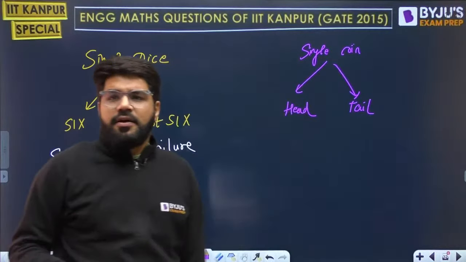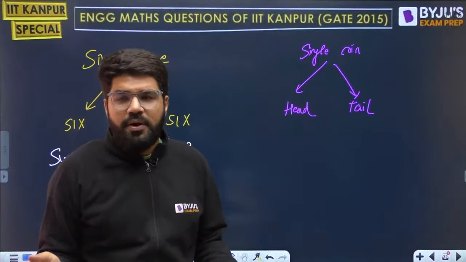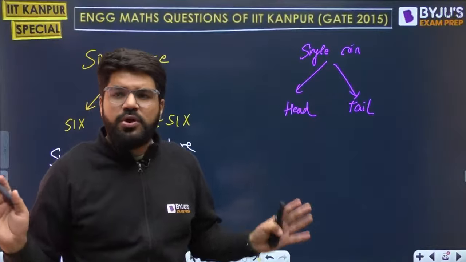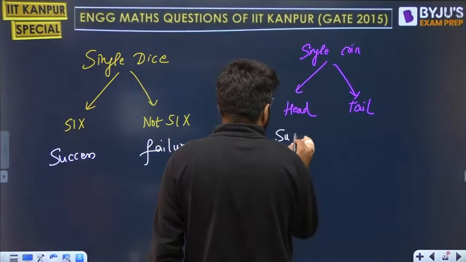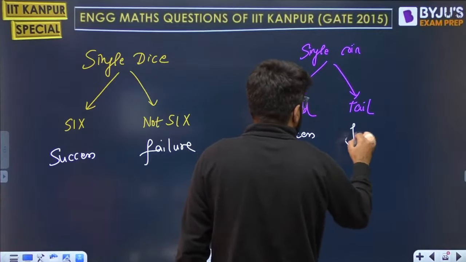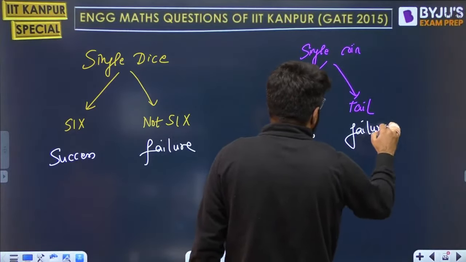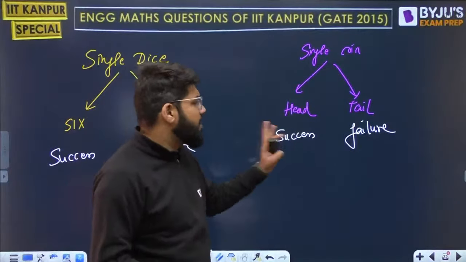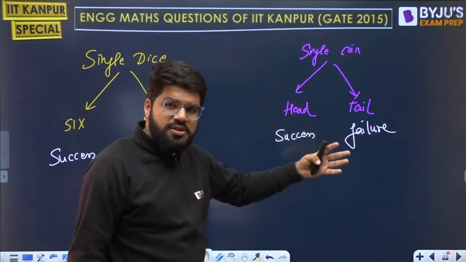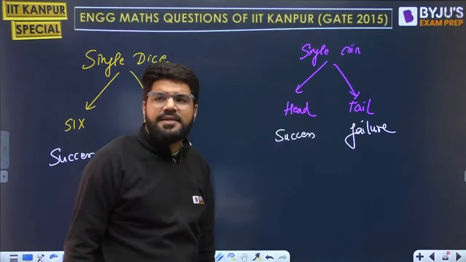Those cases where there are only two possible outcomes, where you can divide the sample space into only two outcomes, and one of them I call a success. Let's say the success in a coin is head and failure is tail. It depends on the question. If they're talking about probability of head, it becomes a success. If the question talks about probability of tails, I will call that a success.